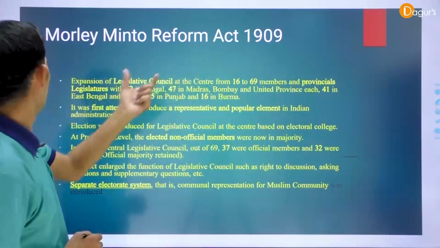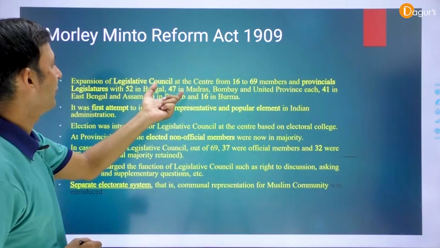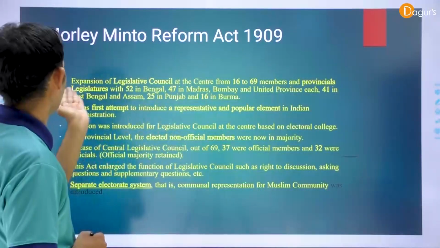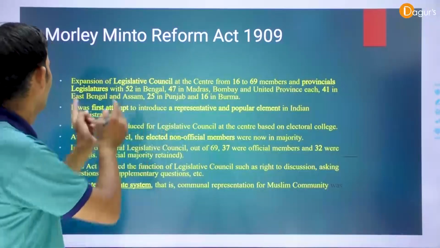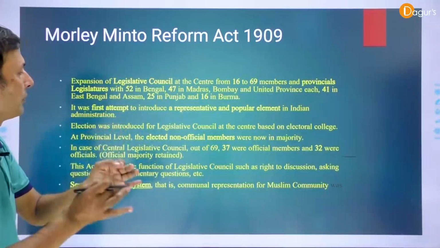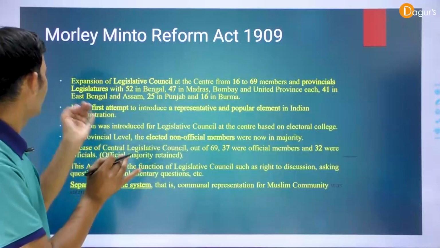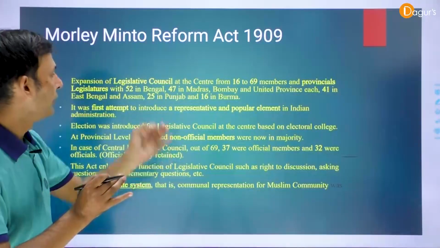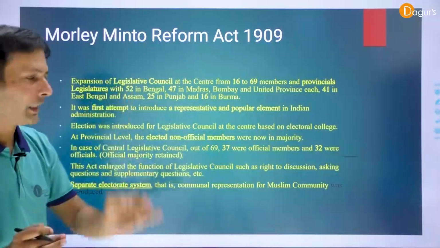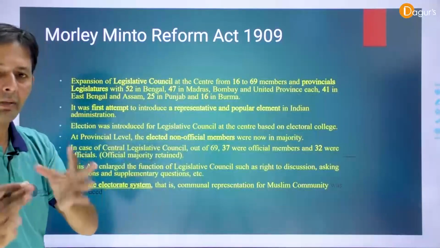Marley-Minto Reforms Act 1909. Expansion of the Legislative Council at the central level from 16 to 69 members, and provincial legislators with 52 in Bengal, 47 in Madras and Bombay and United Provinces each, 41 in East Bengal and Assam, 25 in Punjab and 16 in Burma.